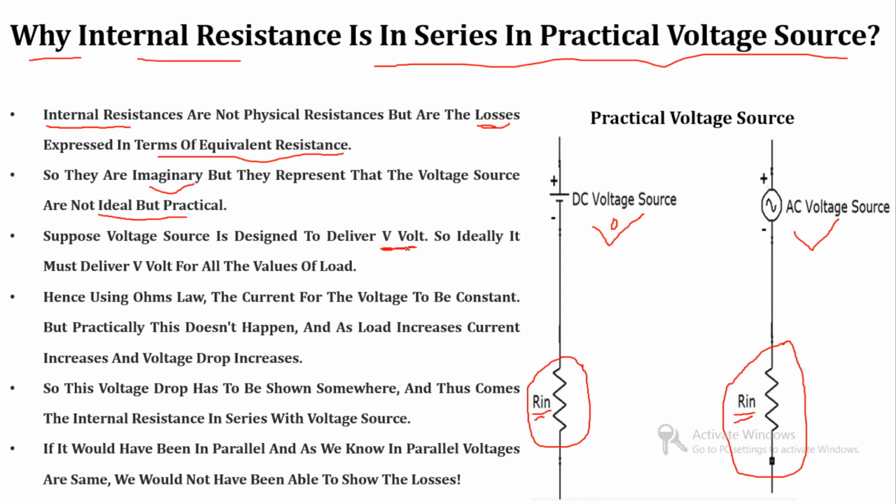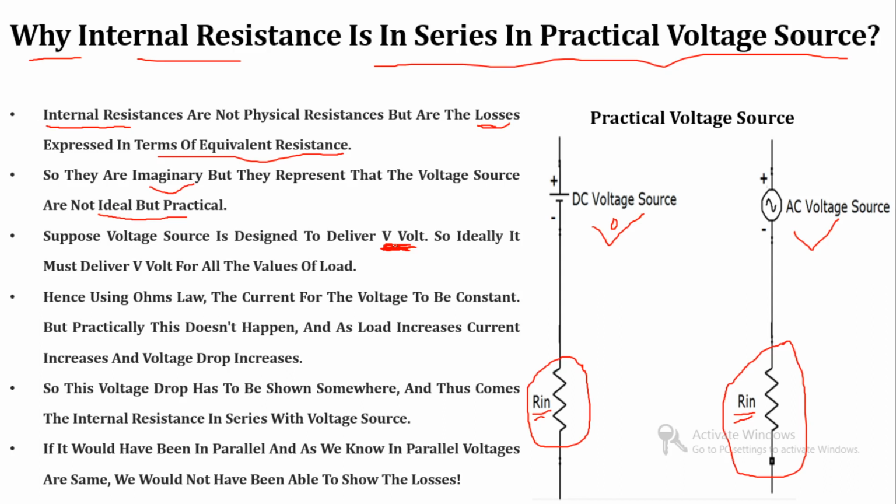Ideally we can say that the full V volt will appear across the load. Clear? That full V volt must appear across the load.